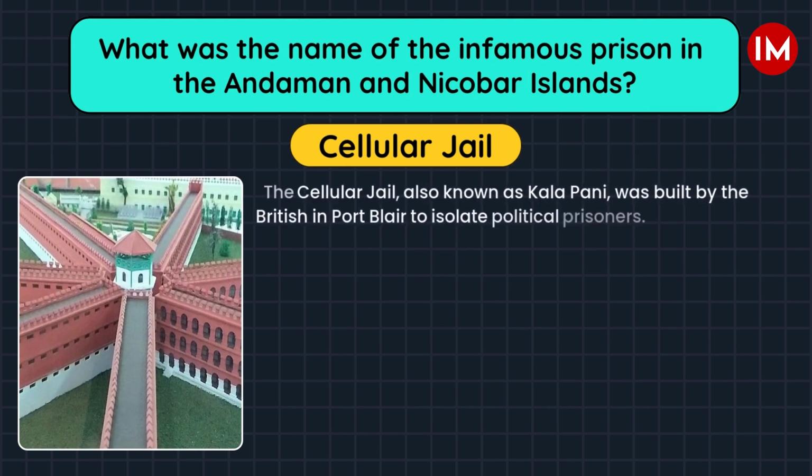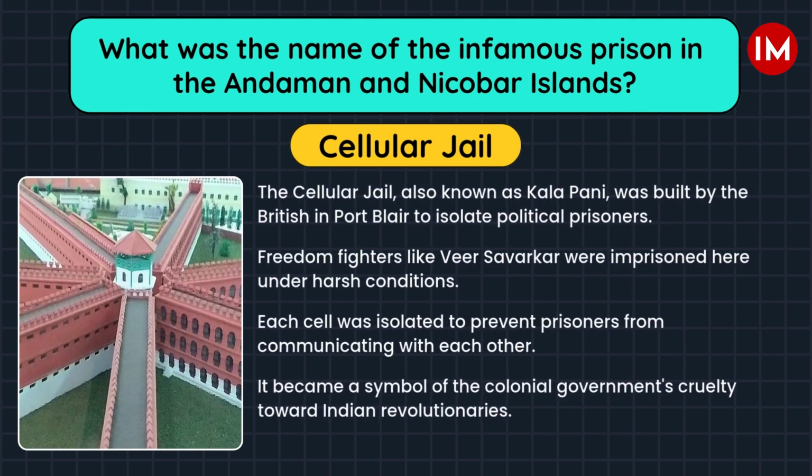Answer is option C. The Cellular Jail, also known as Kala Pani, was built by the British in Port Blair to isolate political prisoners. Many freedom fighters were imprisoned here under harsh conditions. Each cell was isolated to prevent prisoners from communicating with each other. It became a symbol of the colonial government's cruelty toward Indian revolutionaries.